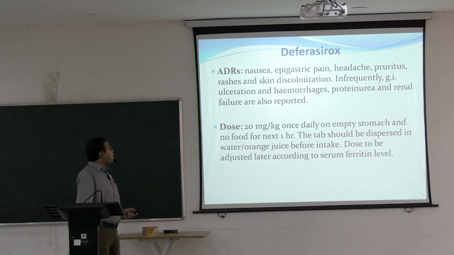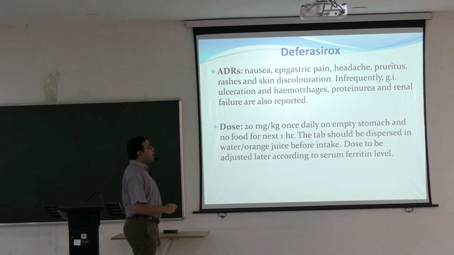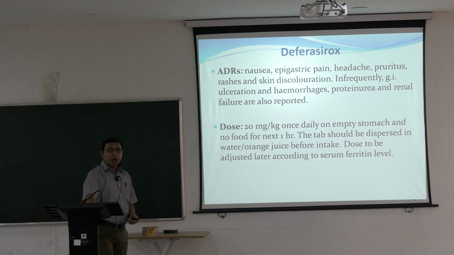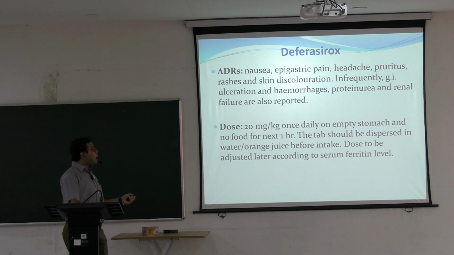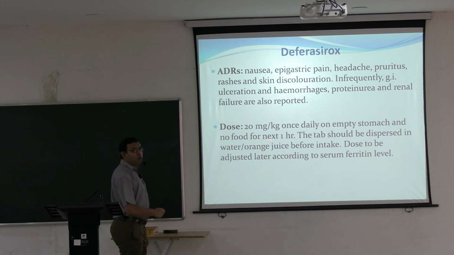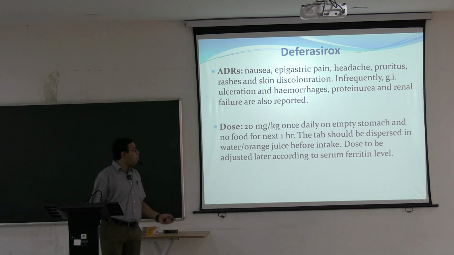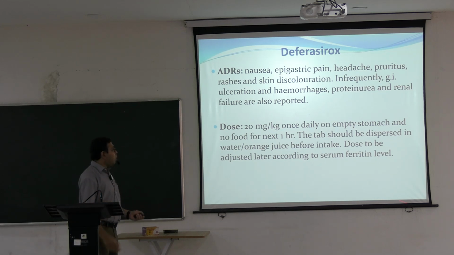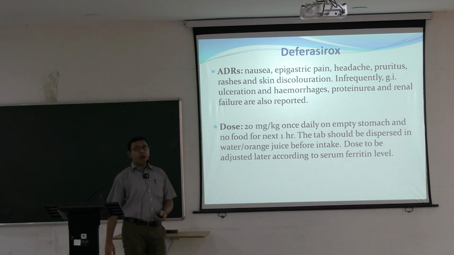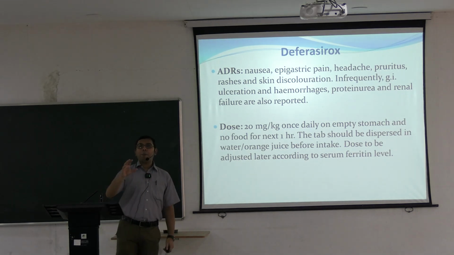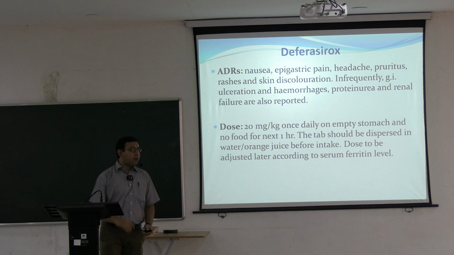Okay. Adverse drug reactions: nausea, epigastric pain, headache, pruritus, rashes, skin discoloration, etc. can happen. Details are not required. More or less similar to the Deferoxamine. Usually the tablet is given on an empty stomach. No food is given for the next 1 hour. The tablet should be dispersed in water or orange juice before intake because the absorption will be more. Dose is to be adjusted later according to the serum ferritin level. Usually serum ferritin level is checked every 3 or 4 months, and accordingly the dose of these oral or parenterally administered iron chelators is adjusted.